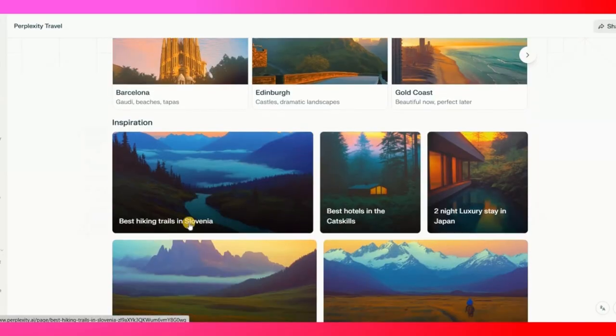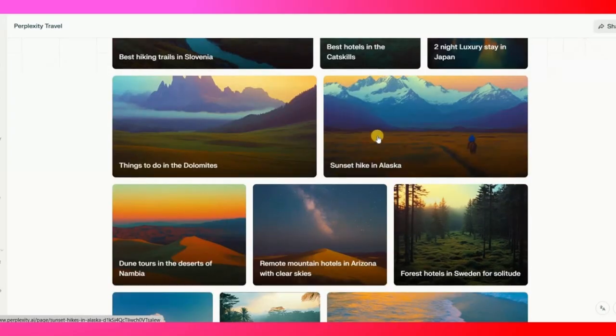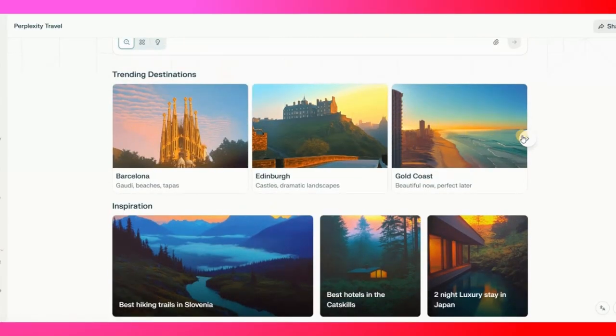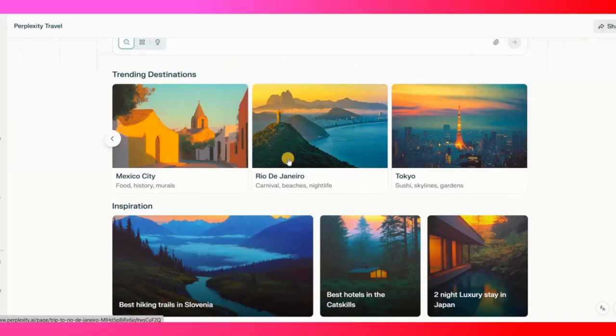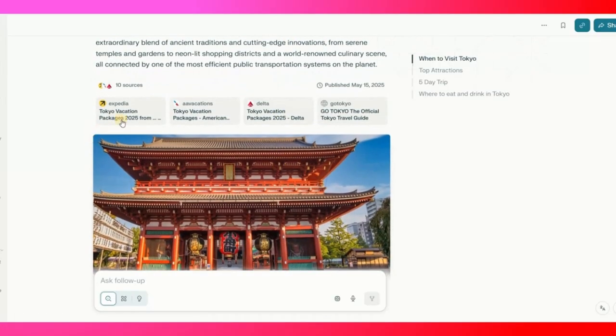So as you can see over here, best hotels in Catskills, 2 night luxury stay in Japan. When you tap down, you will see Sunset Height in Alaska. Let's see the trending destinations right now: Mexico City, Rio de Janeiro, Tokyo. Let's go for Tokyo, and this tool is going to give me all the details related to Tokyo, Japan. Tokyo, Japan is the capital and the world's most populous metropolis.